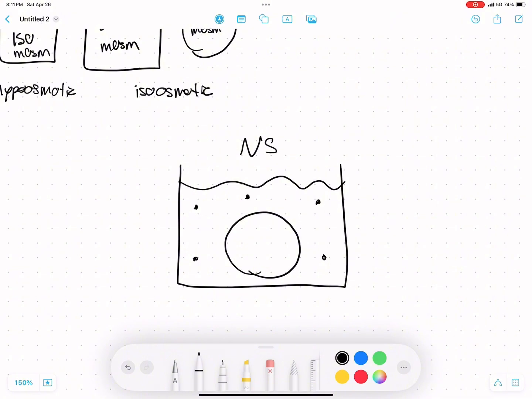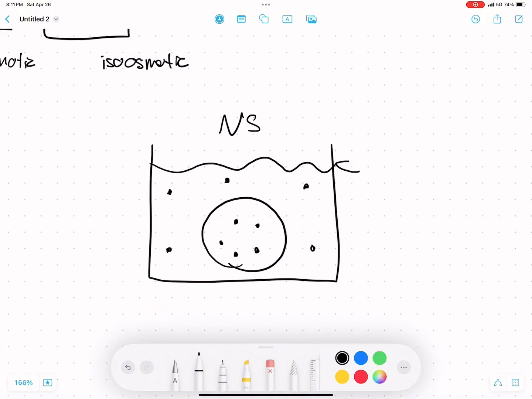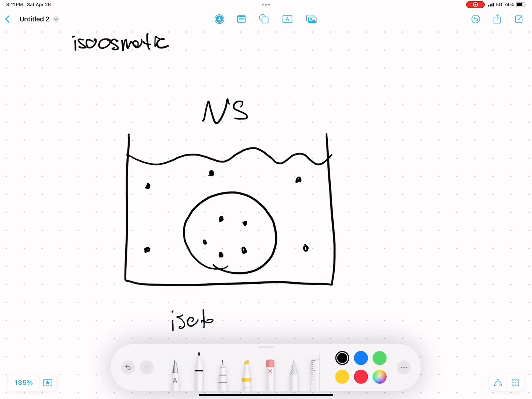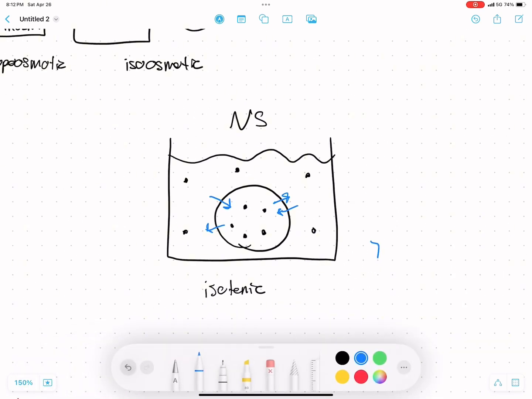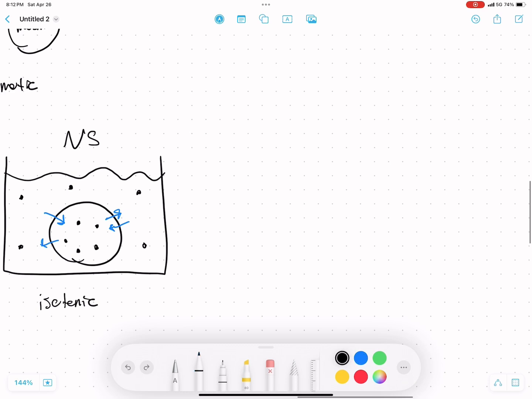Say we have all these dots of solute, and the cell also has an equal amount of dots. And so this is what is referred to as an isotonic solution, because there's an equal amount of solutes both inside and outside the cell. Water is just going to move freely, and there's going to be no overall net movement of water, and so the cellular conditions and the outside are going to pretty much stay the same.